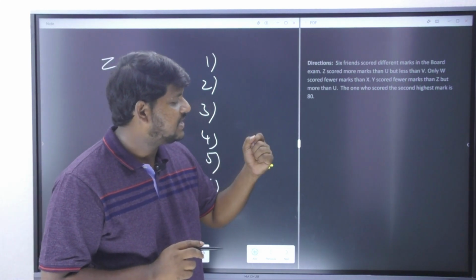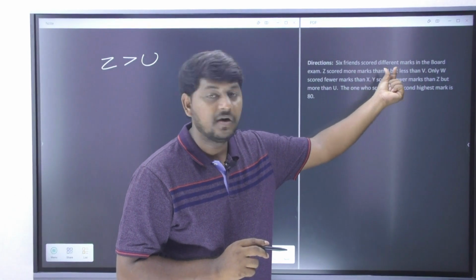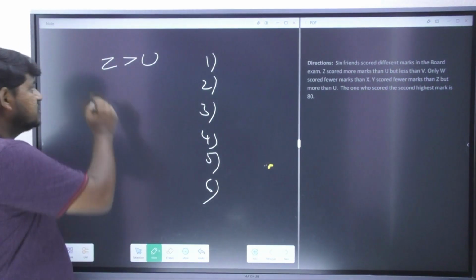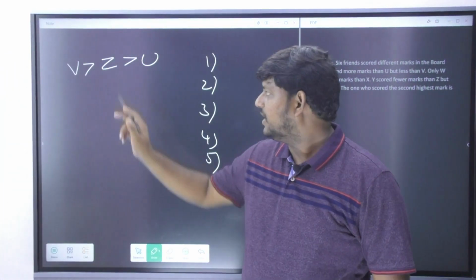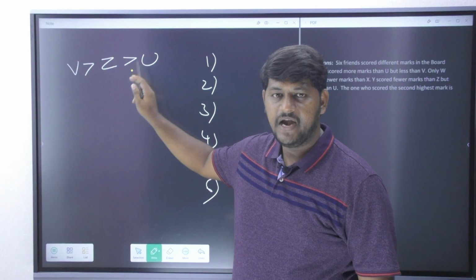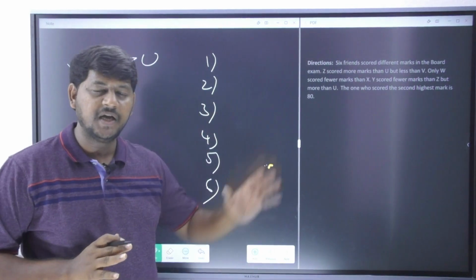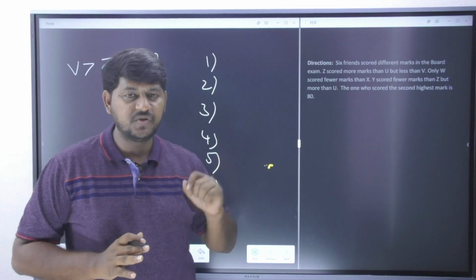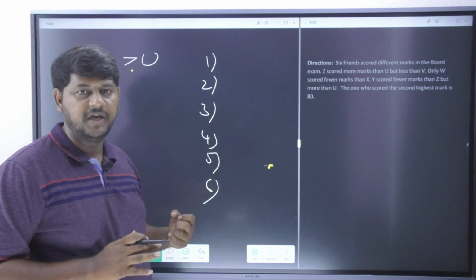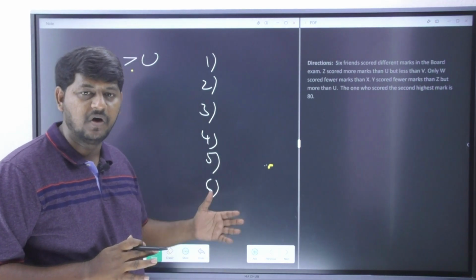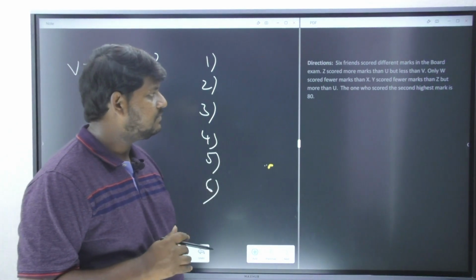Now please do understand over here that Z got more marks than you, but Z got less marks than whom here? V. So now I am going to represent my information in this way, that V got more marks than Z and V also got more marks than you. This is what I understood from the given information, but please do remember, I cannot use that information and try to place it over here. It is not possible for me, because I may receive a lot of possibilities. So let us move forward.